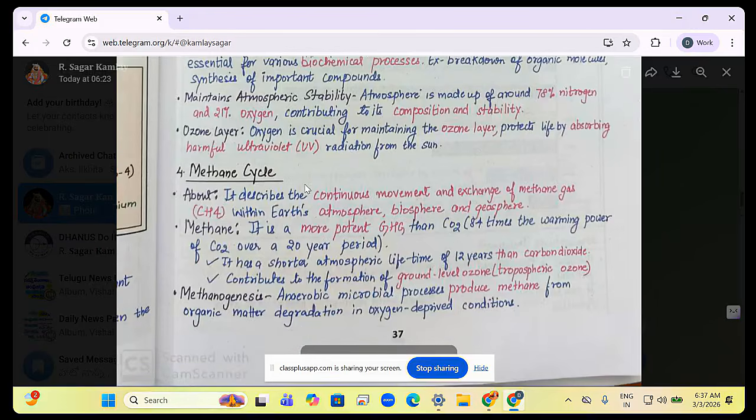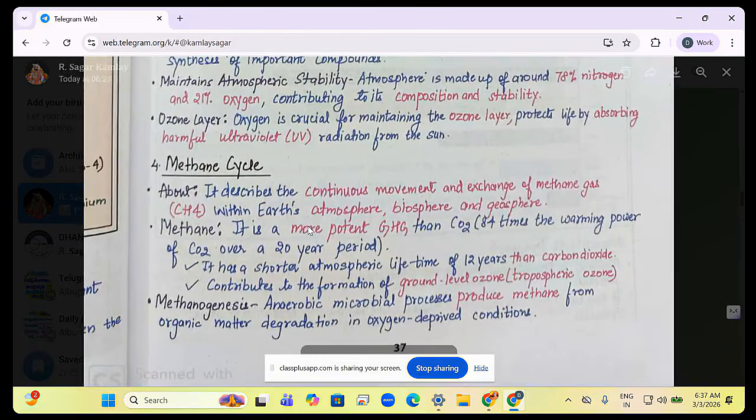Next, methane cycle. Look at methane cycle. This is also a gaseous cycle. So if you look at methane cycle, it describes continuous movement and exchange of methane gas within the Earth's atmosphere. It is a more potent greenhouse gas than CO2. Methane gurinchi konni components more potent than CO2. It has shorter atmospheric life than carbon dioxide. So potential lo ekkuva, shorter lifespan.